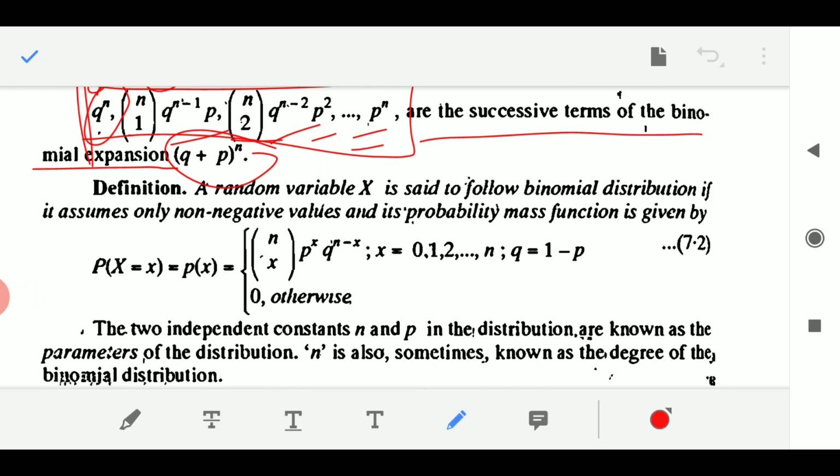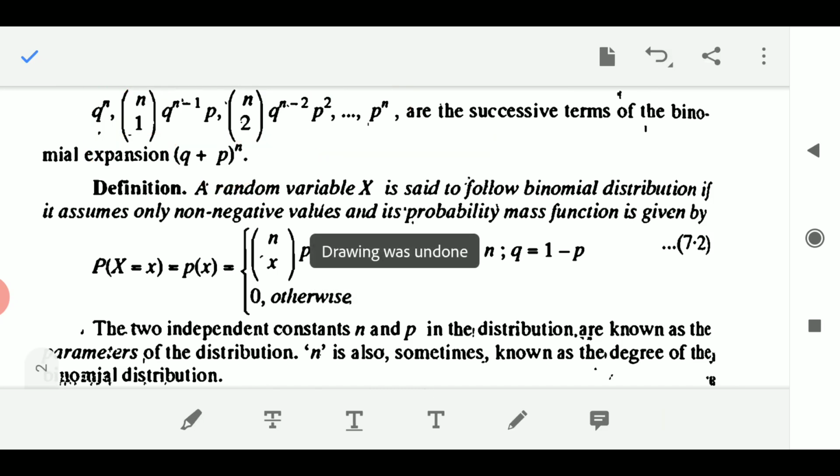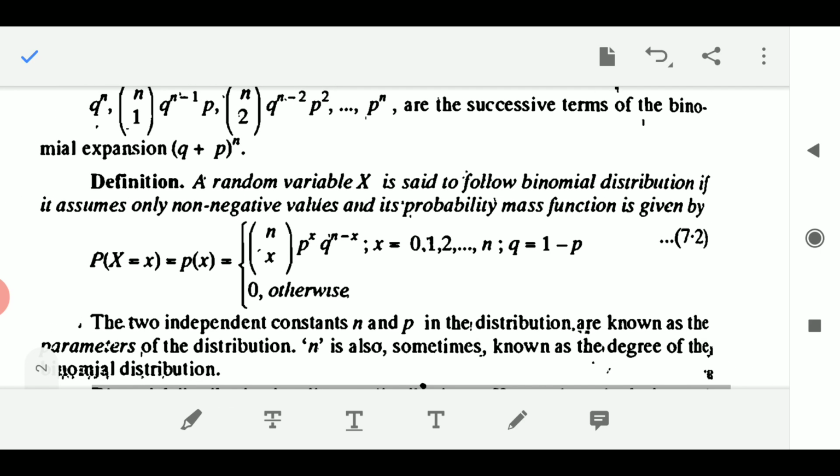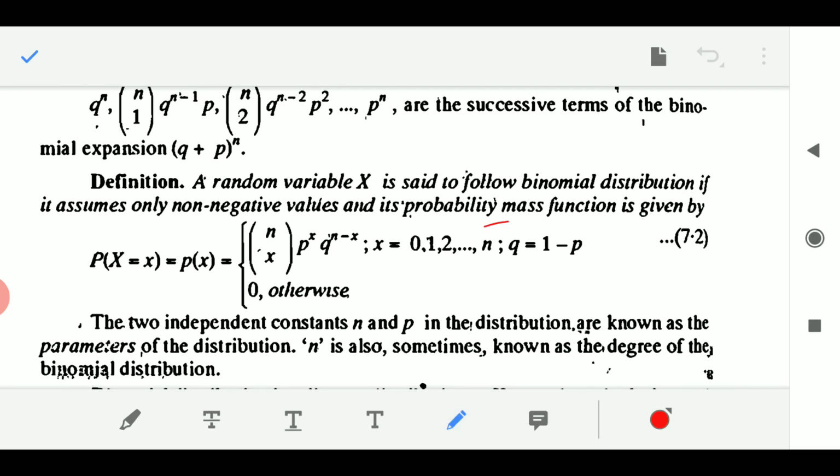Okay, a random variable x is said to follow binomial distribution if it assumes only non-negative values, and its probability mass function is given by probability of x is equals to small p of x is equals to NCX, this is combination notation, NCX P to the power x Q to the power n minus x, where x is running from 0, 1, 2 and so on up to n.